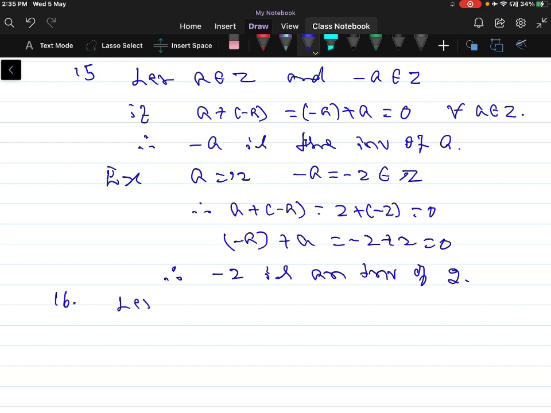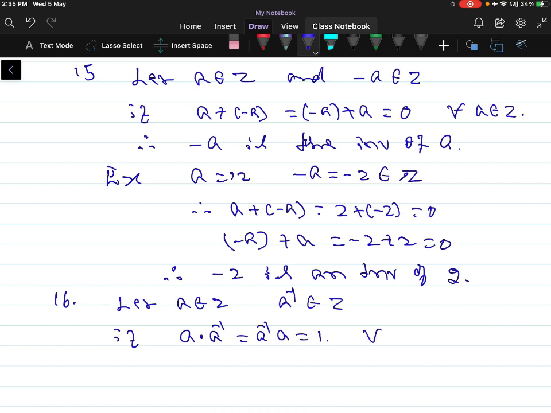Let a belong to Z and a inverse belongs to Z. If a into a inverse is equal to a inverse into a, we should get 1.